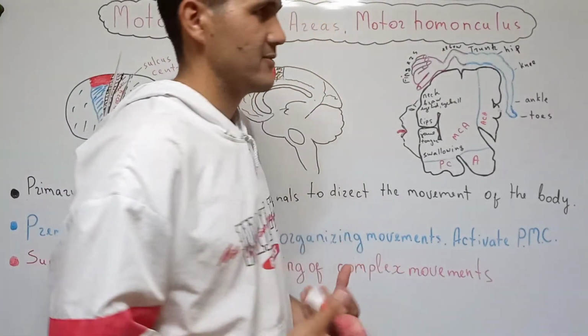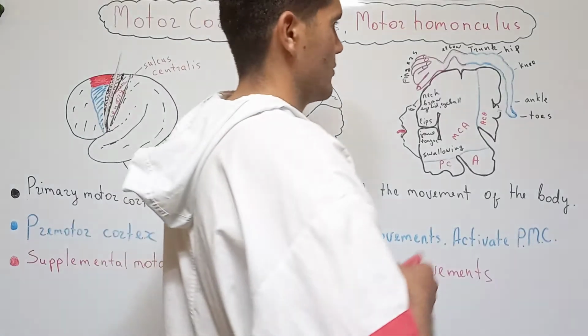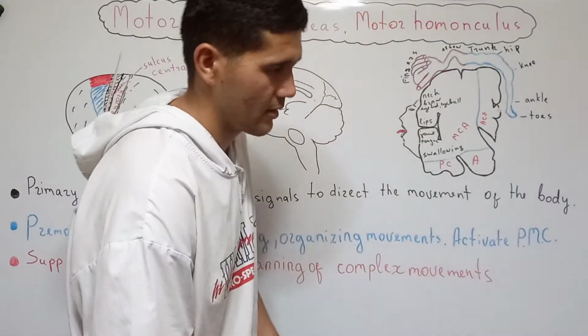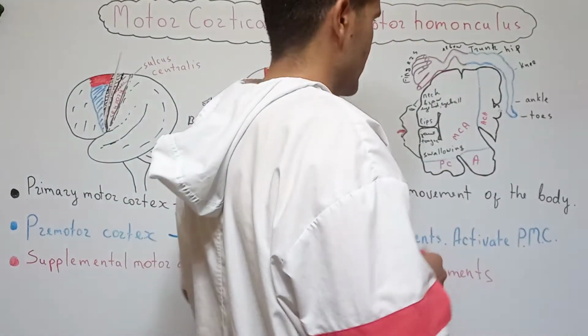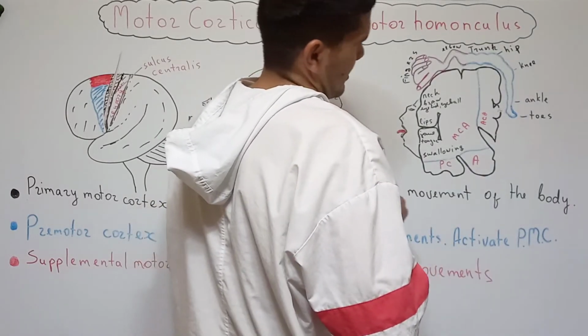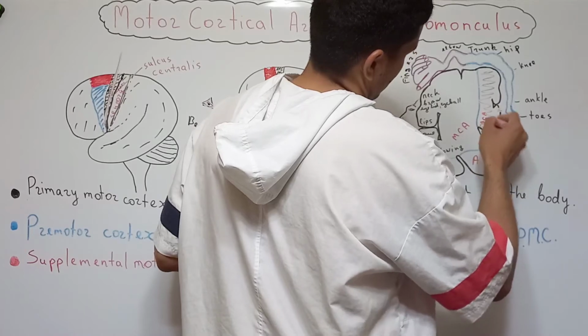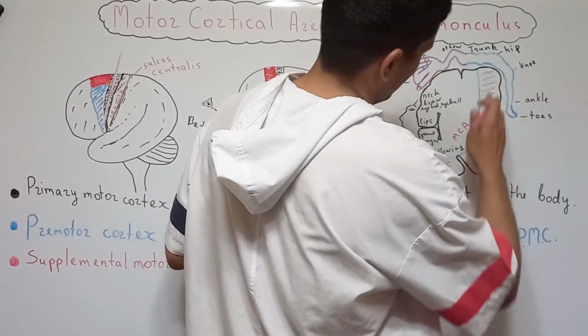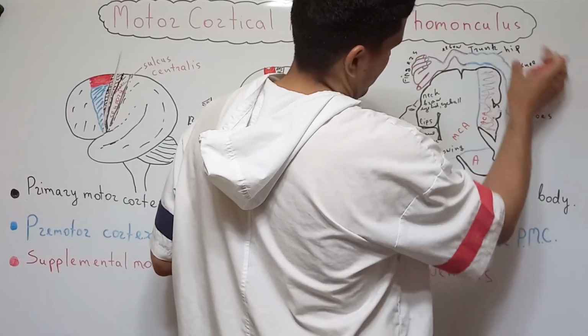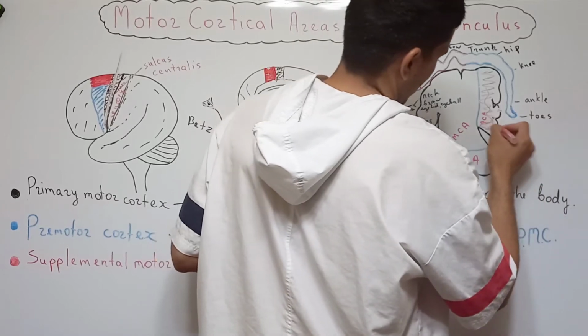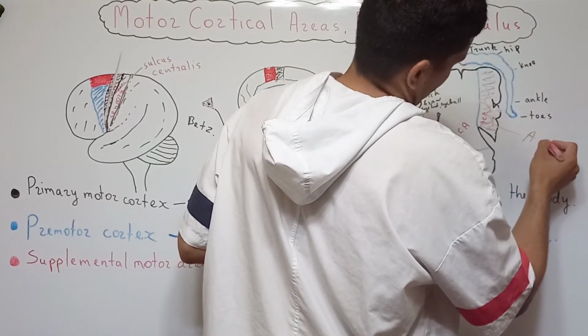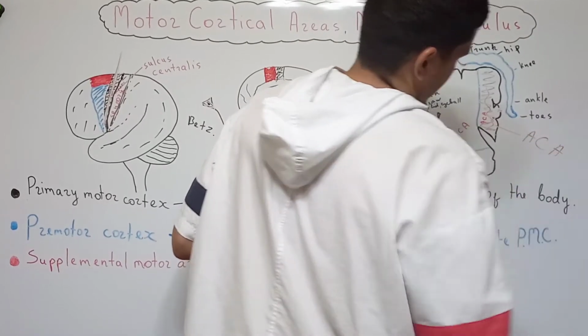If the patient has some kind of difficulties with the movement of the lower limb, we should talk about the blood supply of this hemisphere. Okay, the blood supply of this part that's responsible for the lower limb movement is supplied by the anterior cerebral artery.